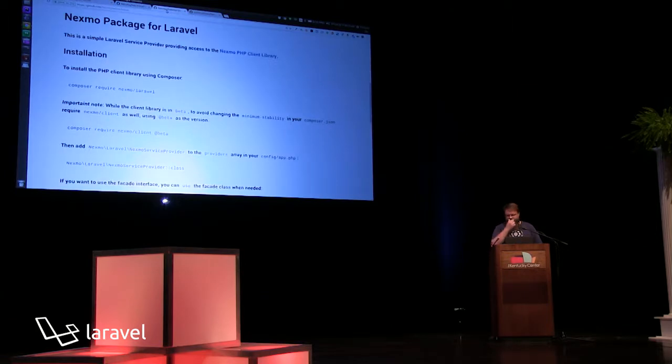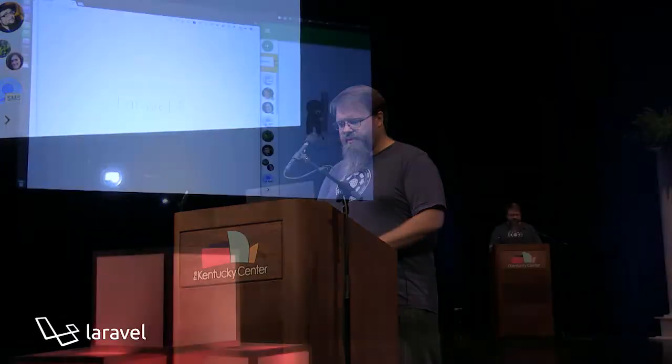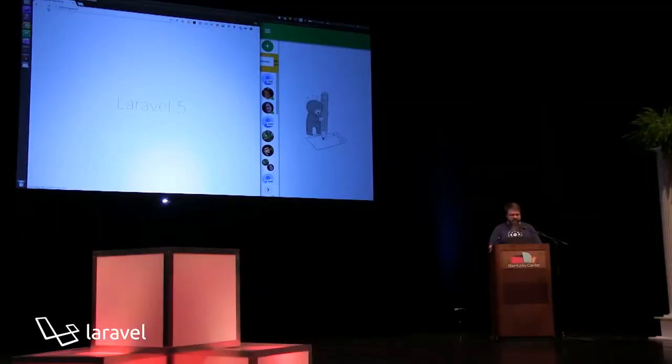And last week we released a Laravel package that just acts as a service provider to bring in that client library. And I'm going to use just the couple minutes I have here to show that integration and show what you can do with our API. And hopefully we'll have maybe a little bit of an interactive demo here. I just have what amounts to a basic Laravel 5 install.